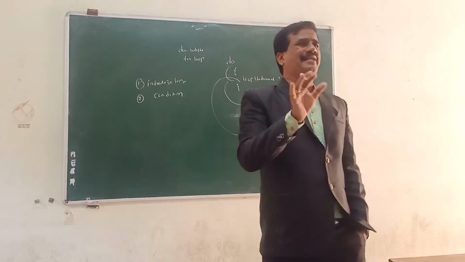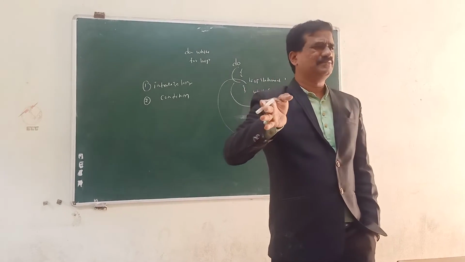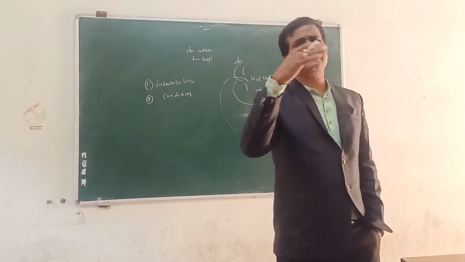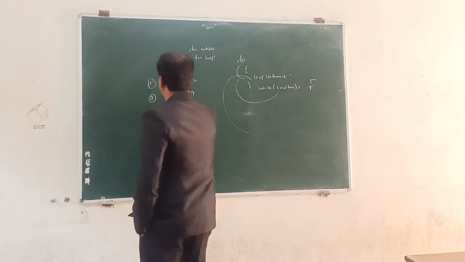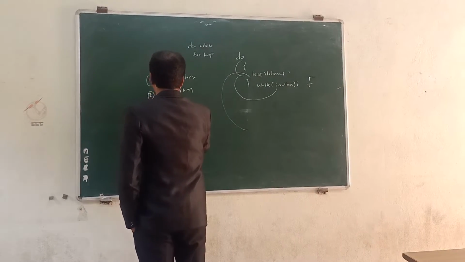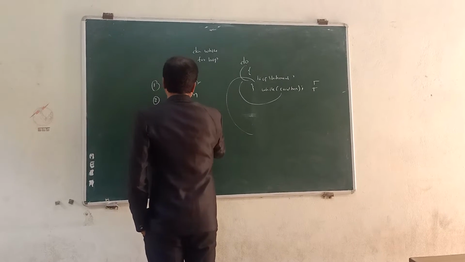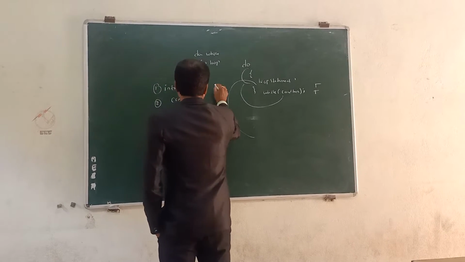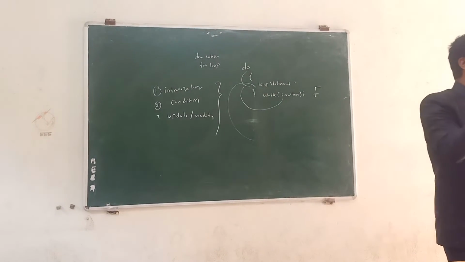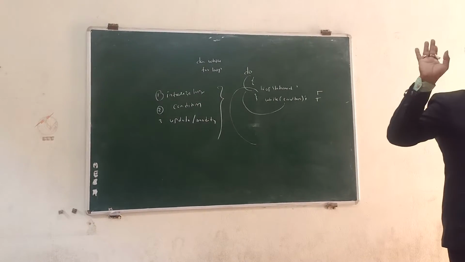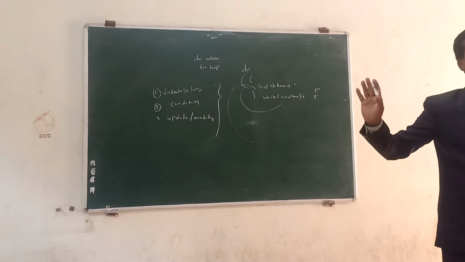Third is the update, or modify, or increment or decrement, whatever it may be. These three things are compulsory while you are implementing any loops like while, do while, or for loop.